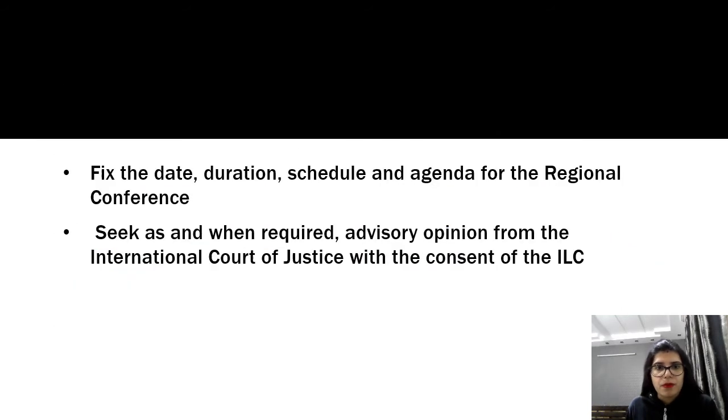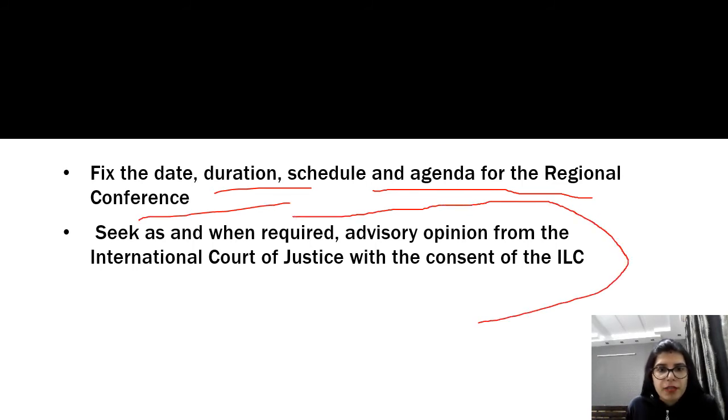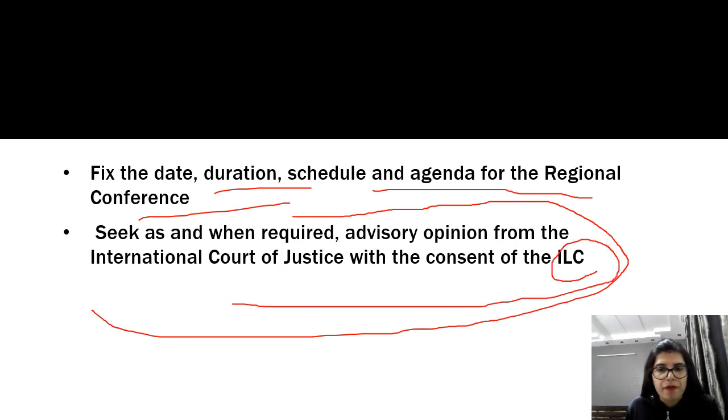Now, fix the date, duration, schedule and agenda for the regional conference. Seek, as and when required, advisory opinion from the International Court of Justice with the consent of the International Labour Conference. So whenever an advisory opinion is required, they go to the International Court of Justice, ICJ, and they cannot go to the ICJ without the consent of the ILC.